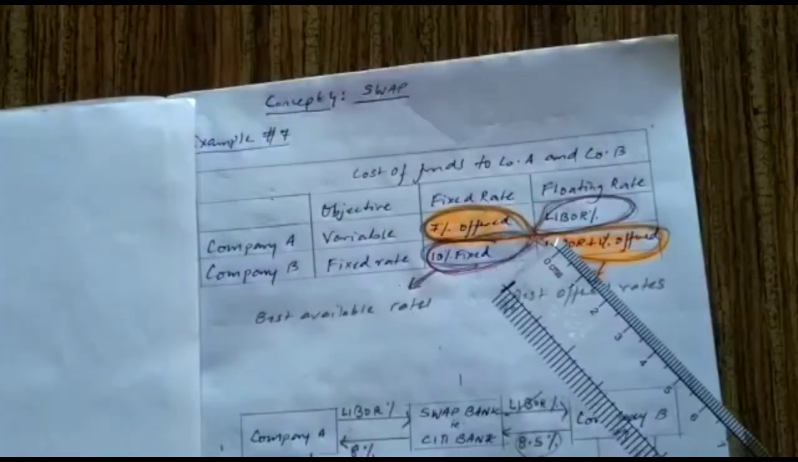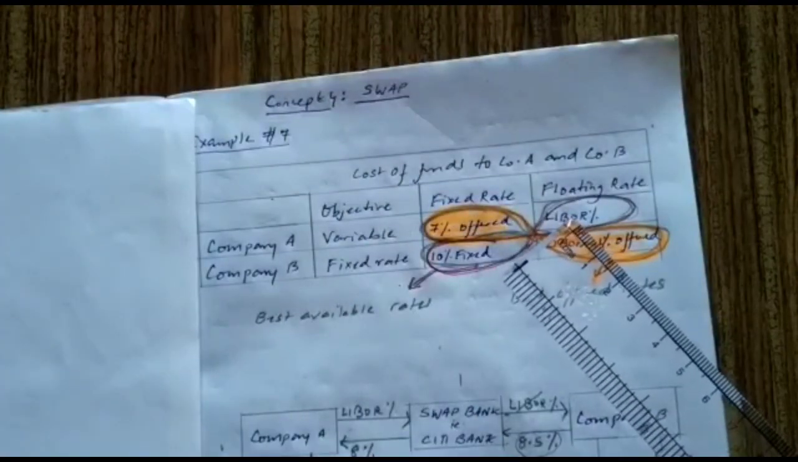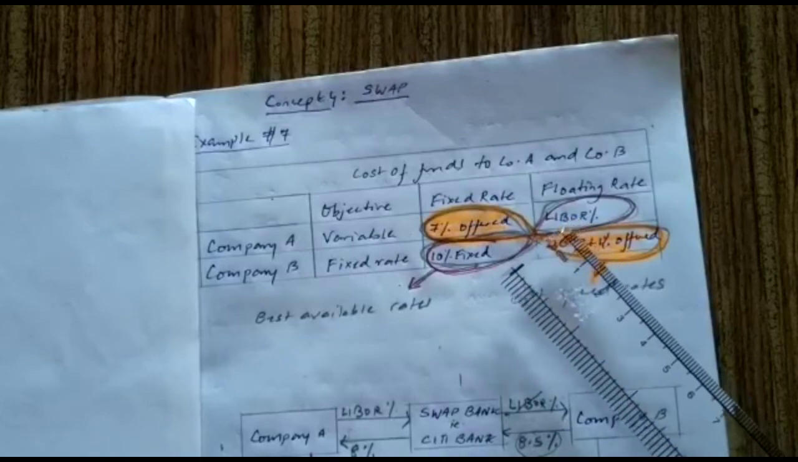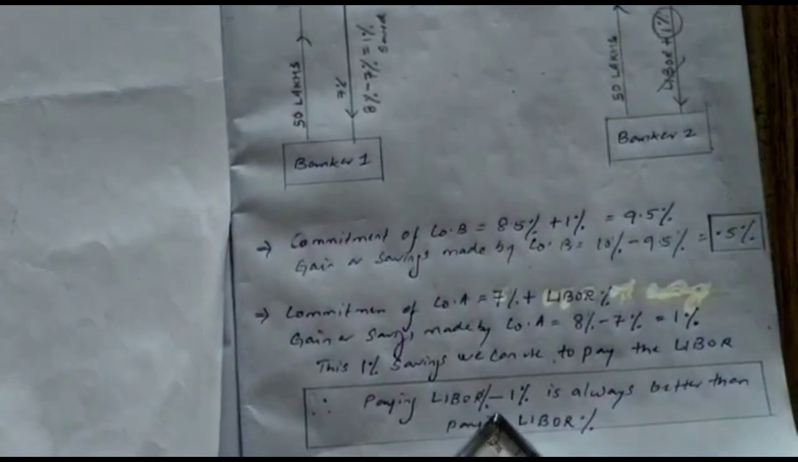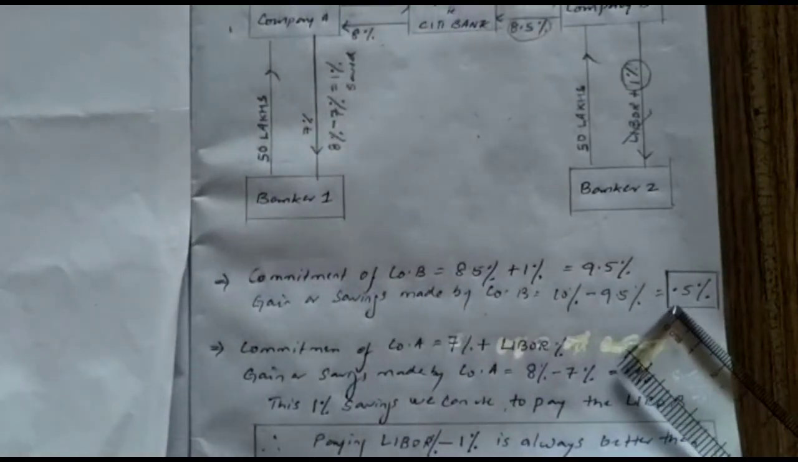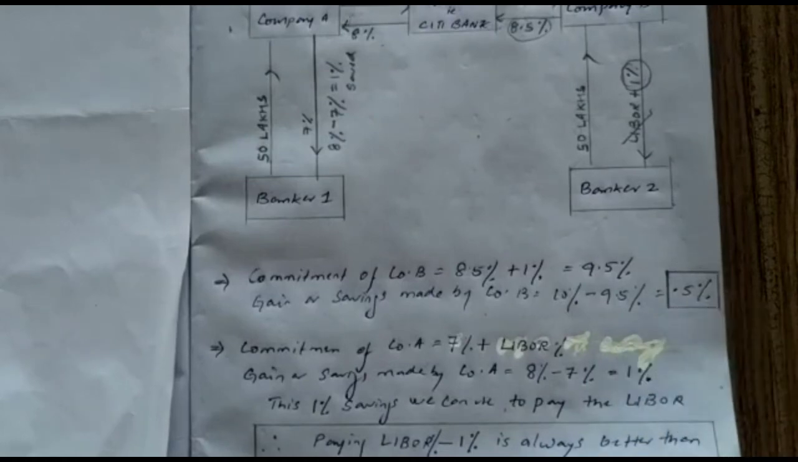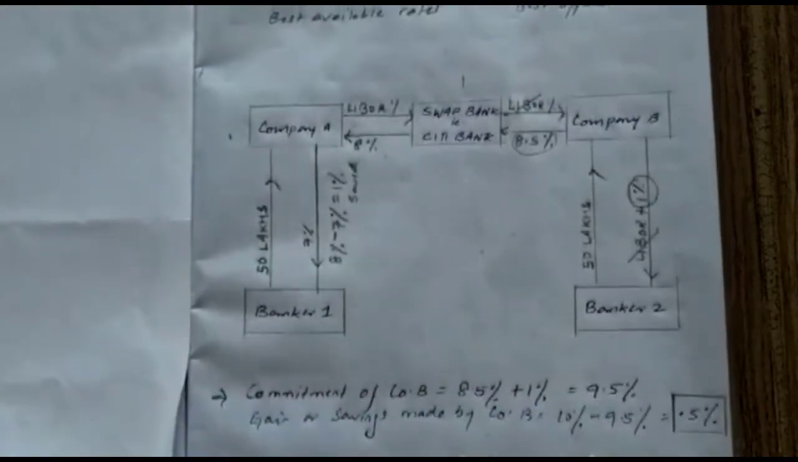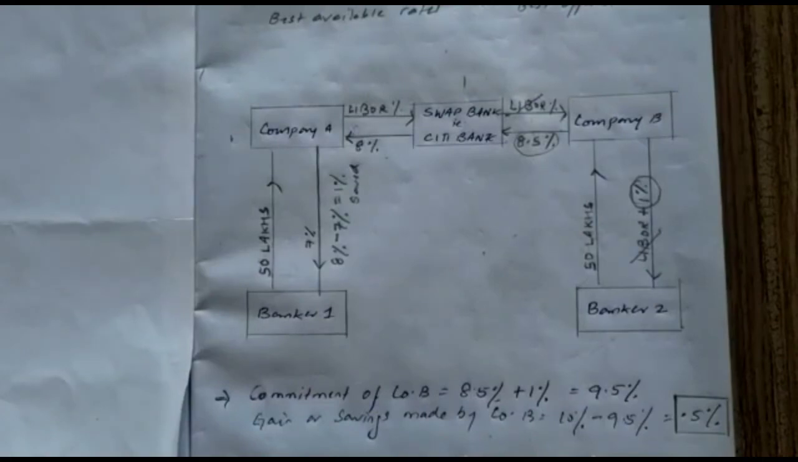So if we check the first page, it is committed for a LIBOR. Company A has to pay a LIBOR. Now paying LIBOR minus 1% is always more profitable than paying the LIBOR itself. So company A is also making a profit of LIBOR minus 1%, and company B, as we have seen earlier, made a profit of 0.5%. Now we'll see how much profit or savings is made by the Citibank or the swap bank.